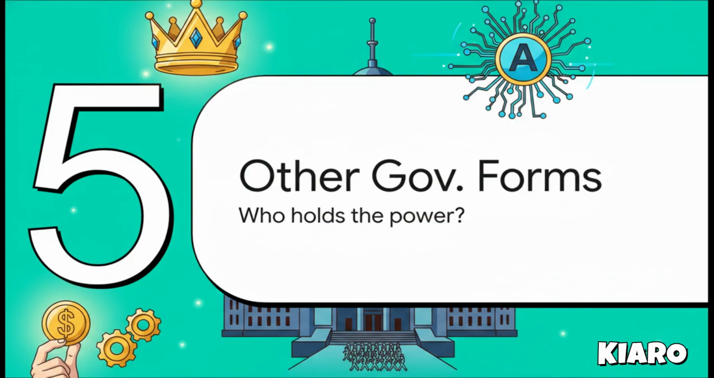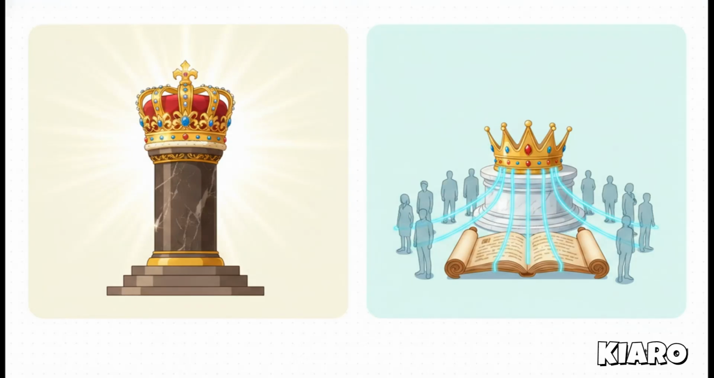Now let's pivot to Section 5, other forms of government. Who else holds the power? Because as popular as democracy is, it's definitely not the only way societies run things. Take monarchies, for example, which are ruled by kings or queens where power is handed down through the family.